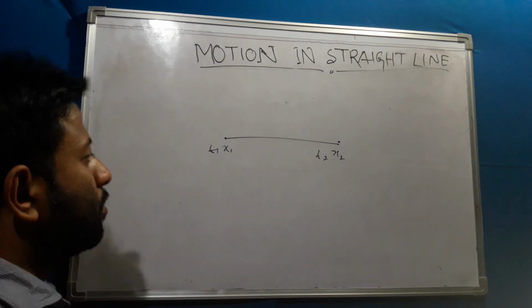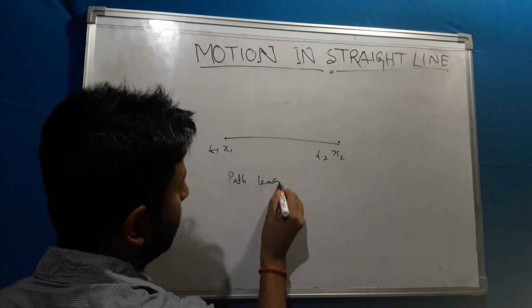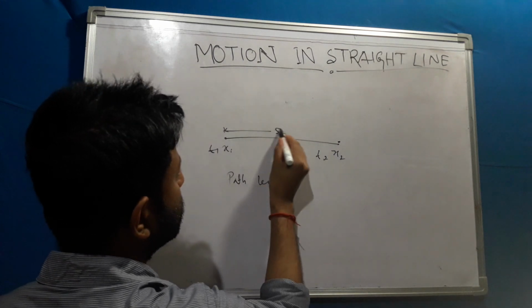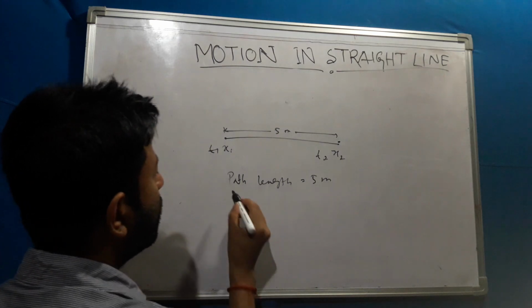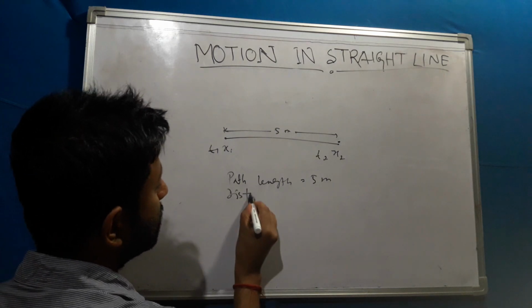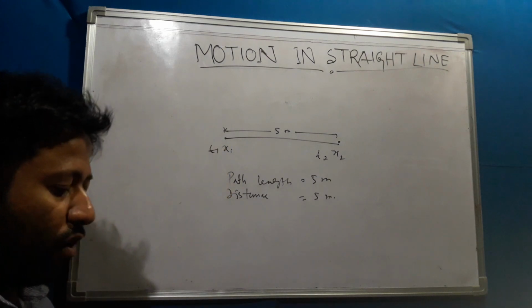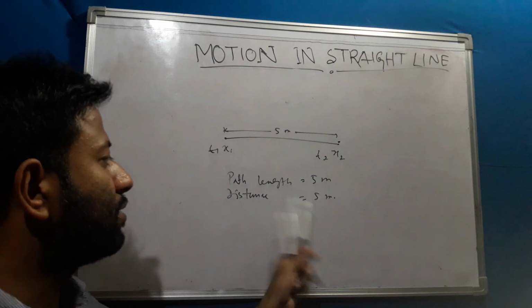So now you see what is the path length. Suppose this is 5 meter, so path length is also 5 meter, and whatever the distance, the distance is also 5 meter. So when an object is moving in a straight line, then I can say path length is equivalent to distance.